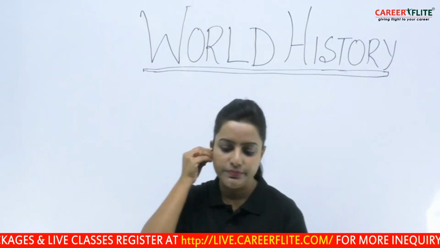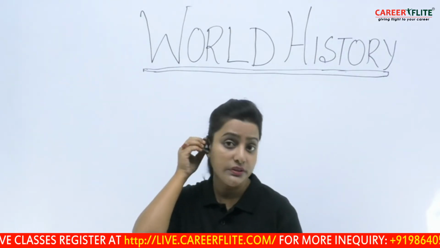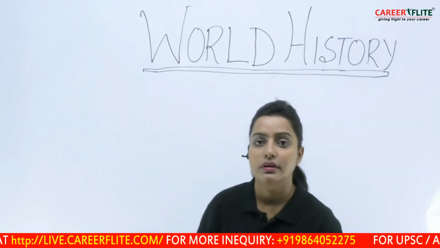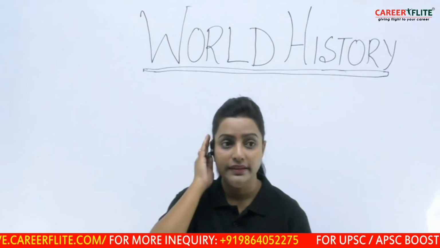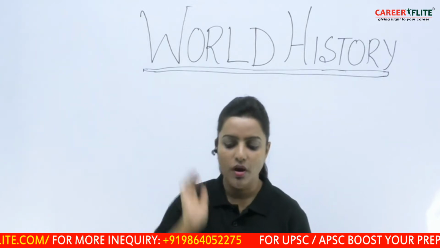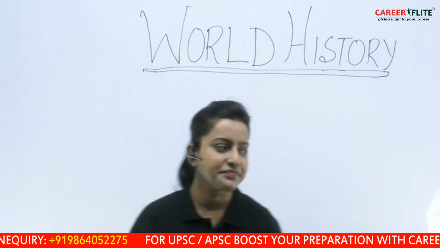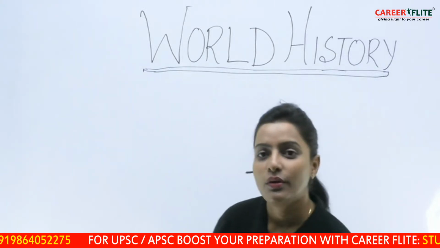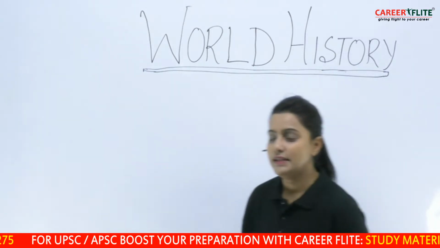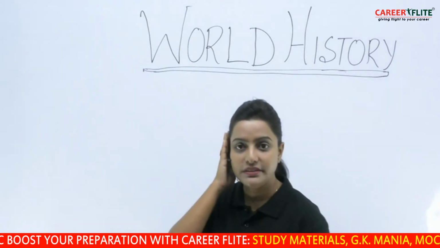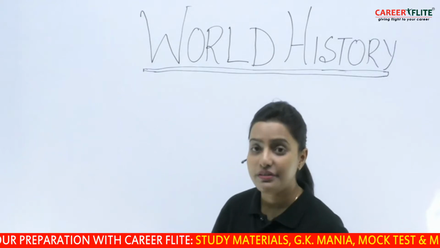So, the French Revolution is basically about a revolution that was led by the common people of France. What we see is that the population of France was divided into three clear divisions.